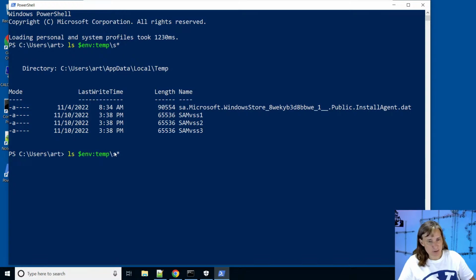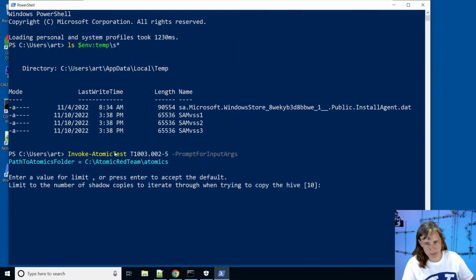Okay, that made a copy of the SAM, but now we want to make a copy of the system file, because remember, we need to grab the encryption key out of the system hive in order to decrypt the password hashes that are found in the SAM hive. So I'm going to add in prompt for input arguments here. And so it'll ask us how many volume shadow copies we want to try to loop through. I'll keep the default of 10, so I just press enter. Now, which hive do we want it done? Here I'm going to say system.